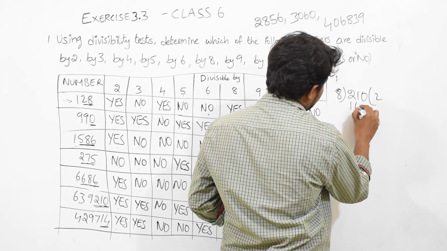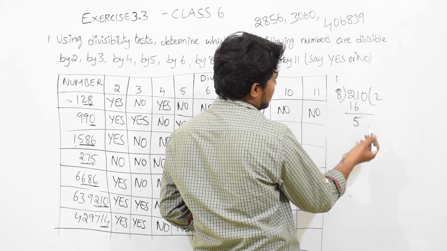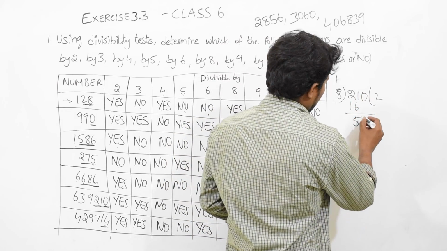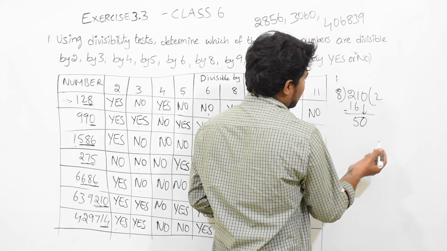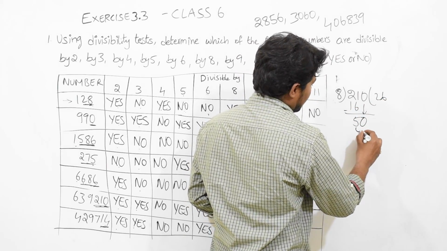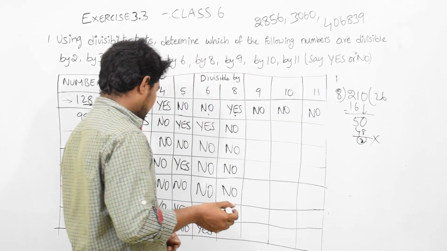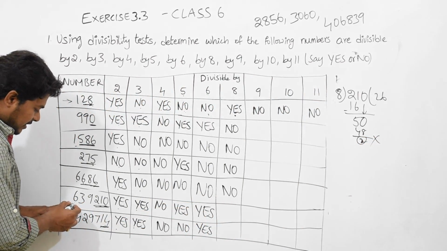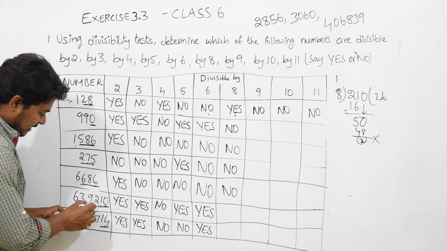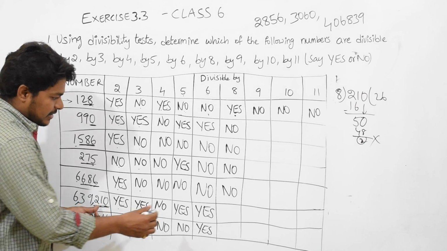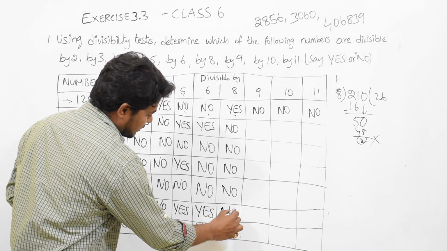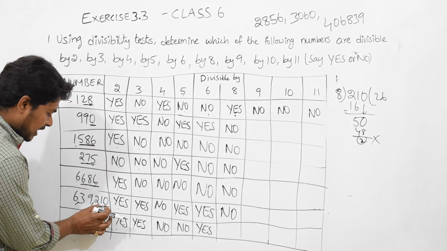8 2s are 16. 21 minus 16 is 5 and bottom 0. Okay. Then 8 6s are 48. Remainder is 2, which is not 0. So 210 means, see, its number is 639,210. It is straight away we are writing it is not divisible by 8 by checking only the last 3 digits.